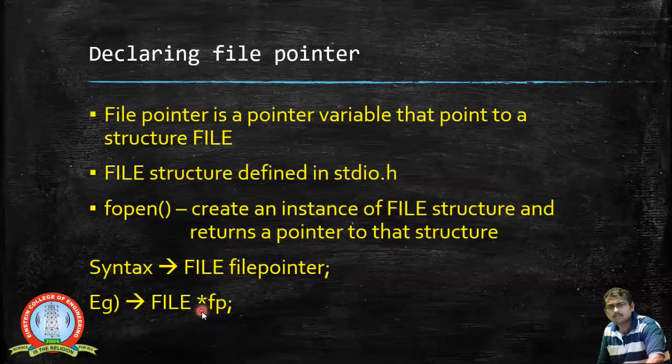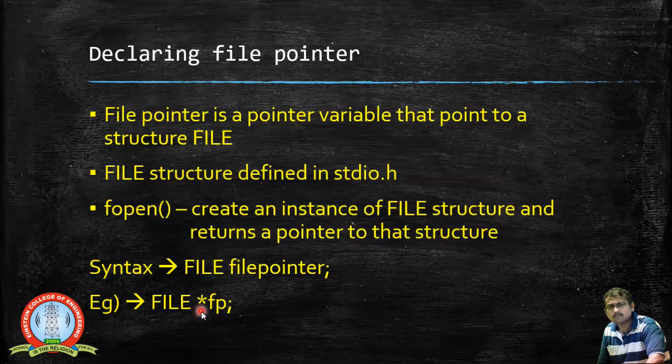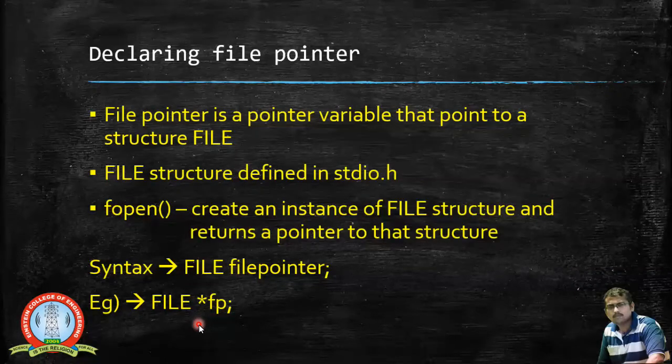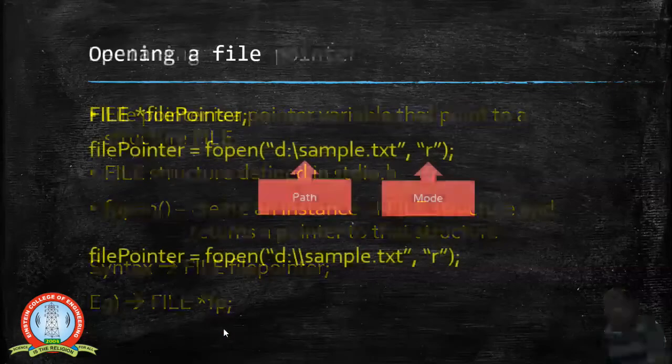Here we are using a star for the structure variable. It means that this is a pointer to that structure. So we are creating a pointer to that structure. After creating the structure variable, meaning the file pointer, we need to use the fopen function. We can pass this variable to the fopen function to create an instance of the file structure, and that will return a pointer to that structure.